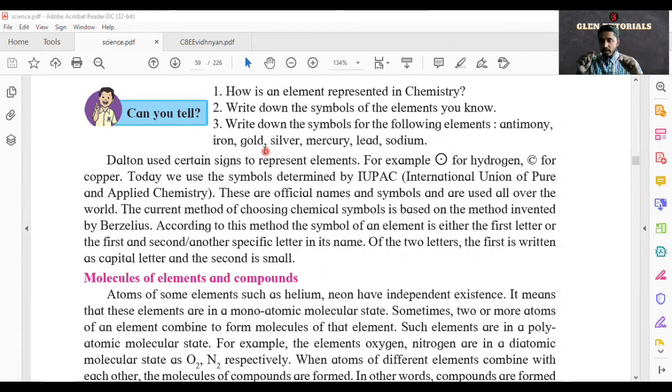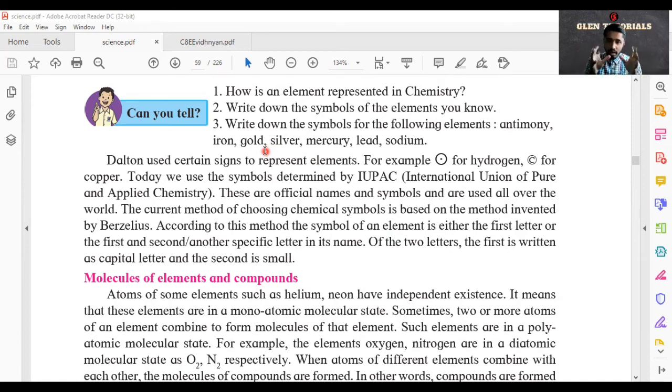Okay, so Au we call it. Now silver, it is argentum, so we call it Ag. Mercury, it is hydrargyrum, so we call it Hg. So these are lead, plumbum, sodium, natrium. These are Latin names, but we say them as a symbol. Suppose sodium is natrium, we say Na.